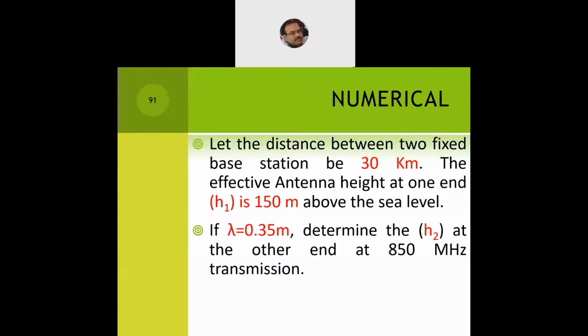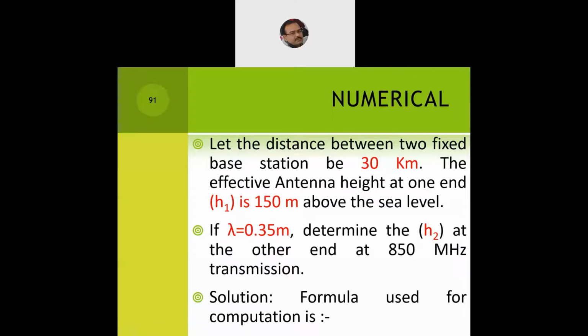At the other end, where the mobile is located, the transmission is going on at 850 megahertz. And we know there are two bands for the AMPS system, 824 to 849 megahertz and 869 to 894 megahertz. So a 50 megahertz spectrum or bandwidth is used by the AMPS system for carrying out the computation.